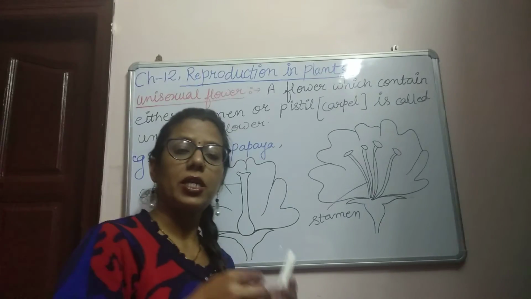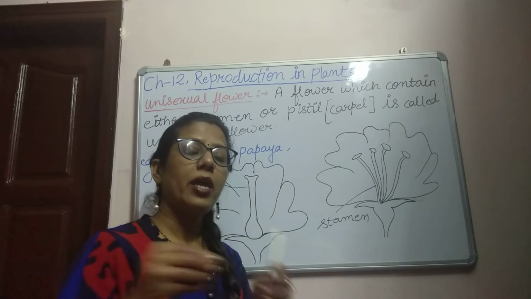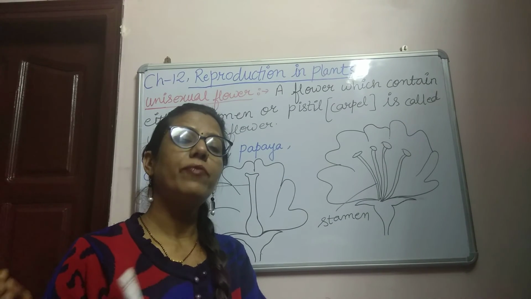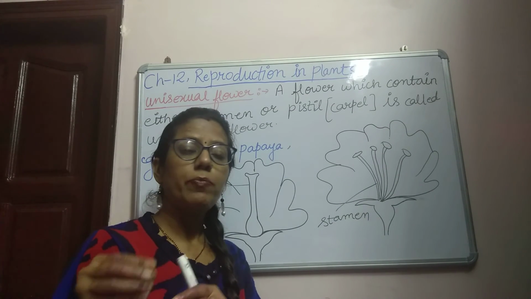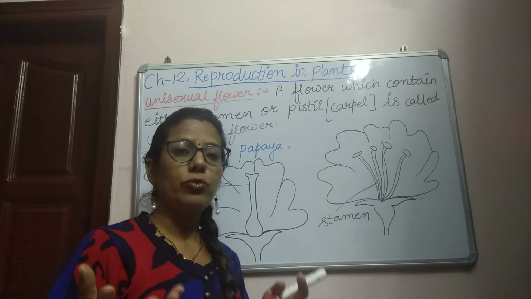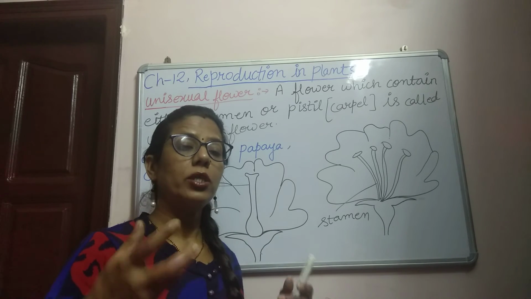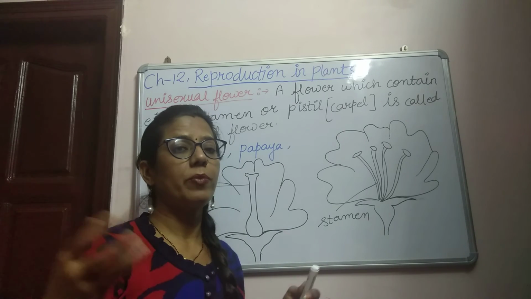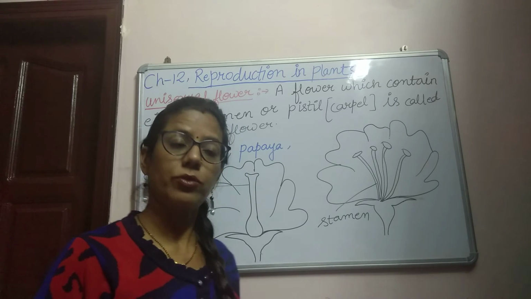Male flower means it contains the male reproductive part, and female flower means it contains only the female reproductive part. So unisexual flowers may be present on the same plant, or on two different plants.